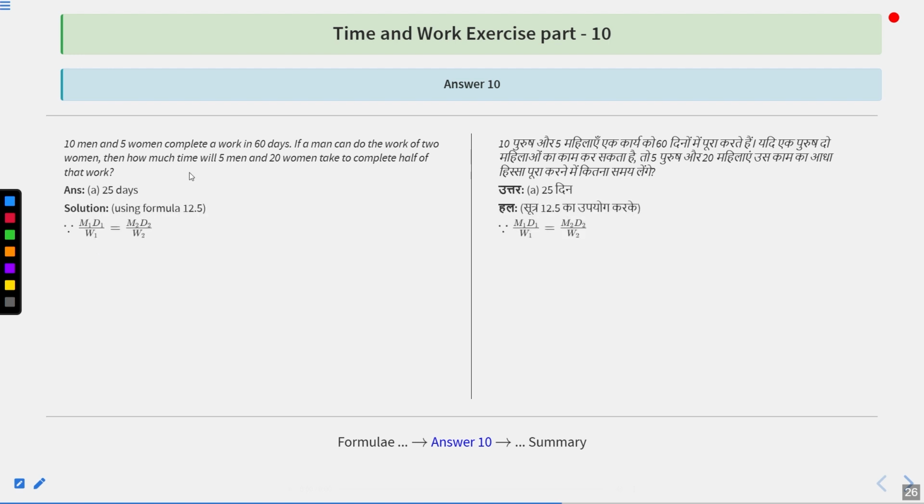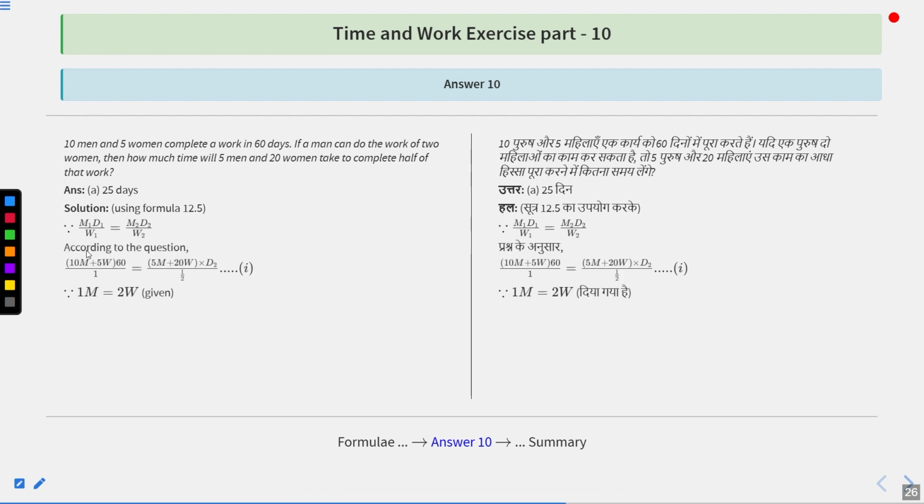Now, using formula 12.5, M1 D1 upon W1 is equal to M2 D2 upon W2. According to the question, 10 men and 5 women, that is 10M plus 5W, can complete a work in 60 days, that is D1 equal to 60. 5 men and 20 women, that is 5M plus 20W, will take how much time, that is D2, to complete half of the work? W2 is half of W1. If it is 1, it is 1 upon 2. That is our equation 1.